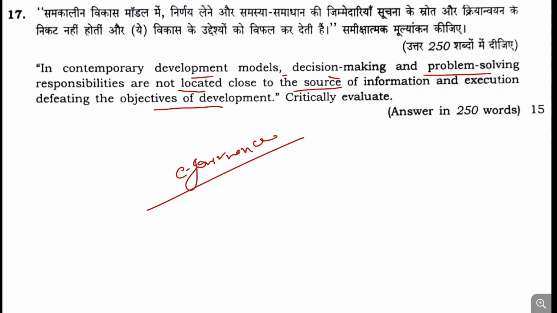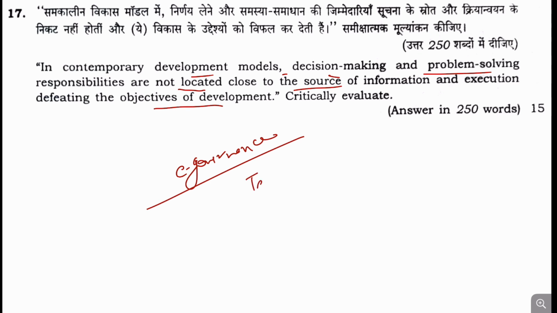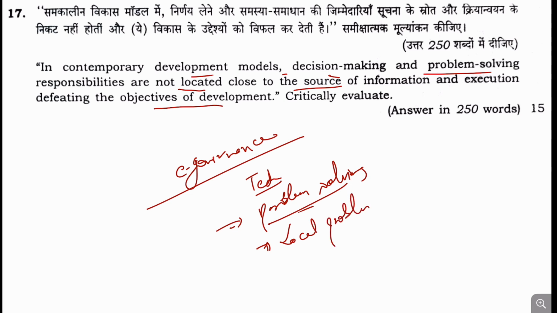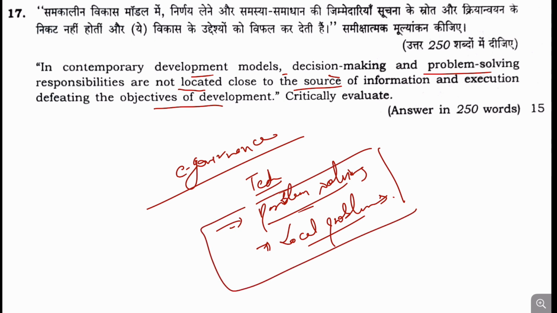Specifically we are focusing on the technology only, but not the problem solving. We are not focusing on the local problems. This is the fundamental idea that this question wants to emphasize. We are not focusing on the bottom-up approach. And this is how this question needs to be answered.